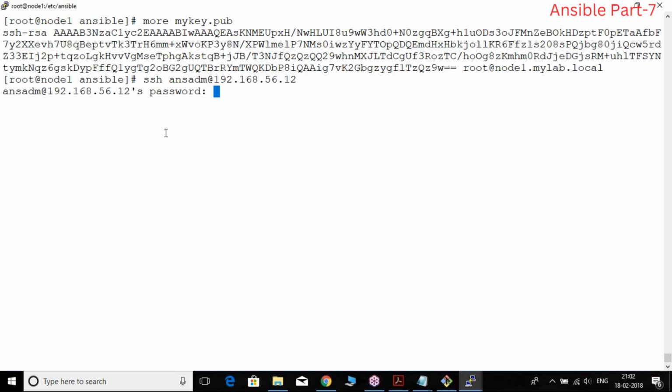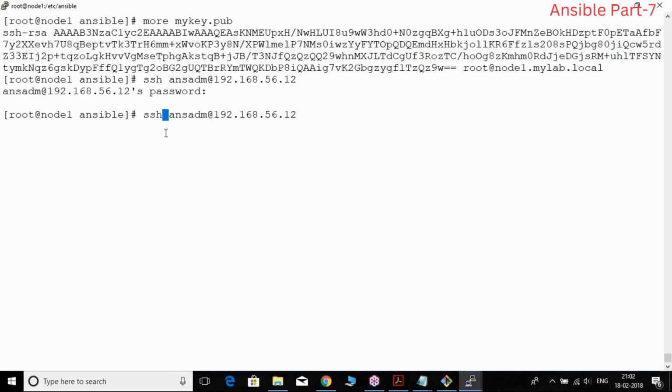Will it work? It is asking for a password. No, I don't require it. In Ansible, when I'm executing a playbook, if it asks for a password, that is a problem. So I don't require a password to authenticate. My intention is passwordless authentication. Why is it asking? Because I didn't give my key file.